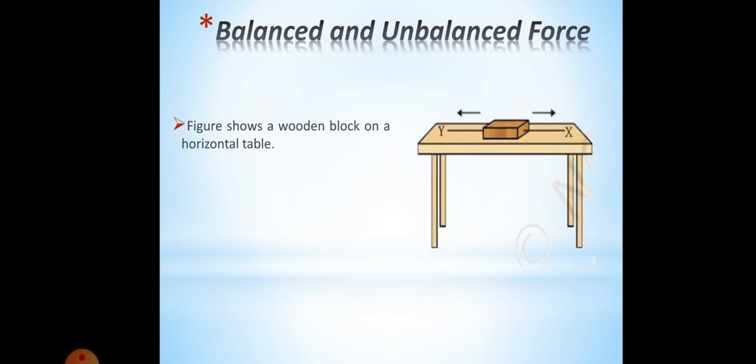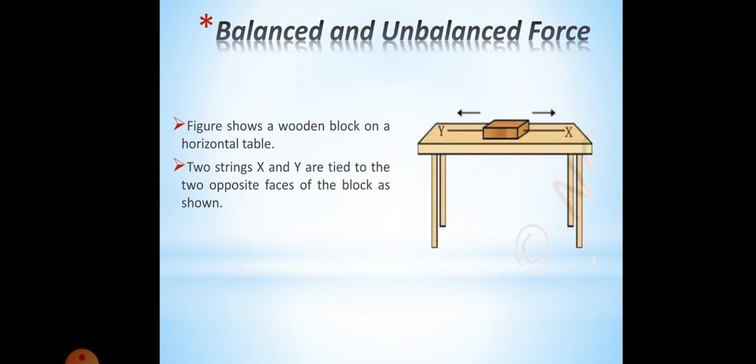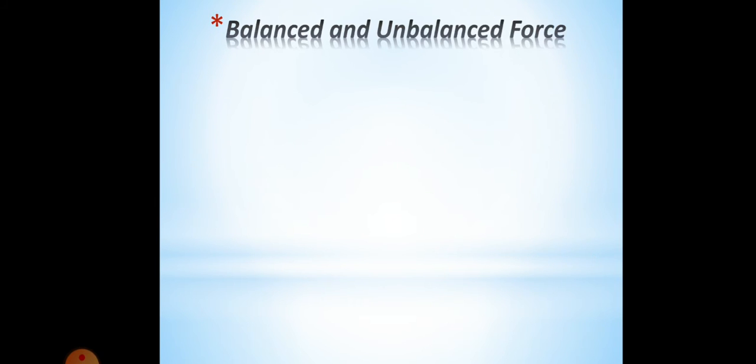So here a figure shows a wooden block on a horizontal table. So there is a table, and on that table a wooden block is kept. Next, two strings X and Y are tied to the opposite faces of the block as shown. So there are two strings, that means two threads are attached to the box, and these two strings are X and Y, and they are attached on the opposite side of the wooden block.